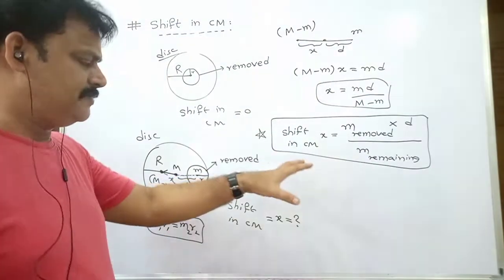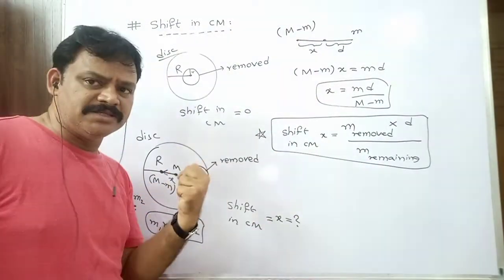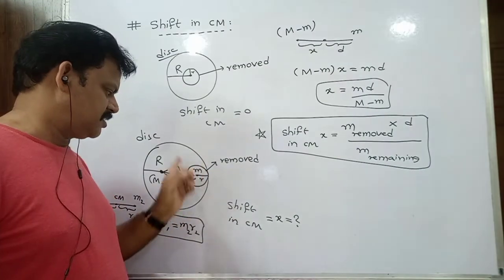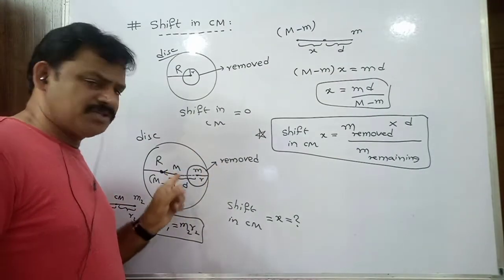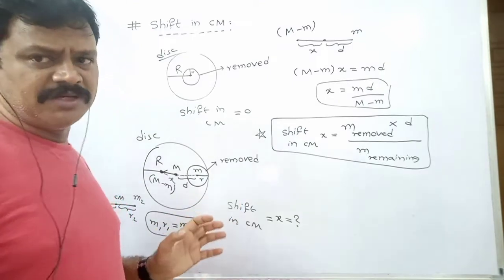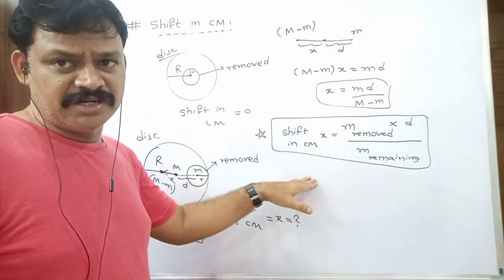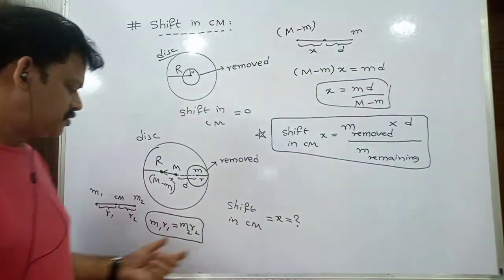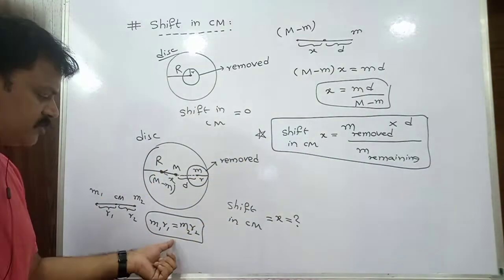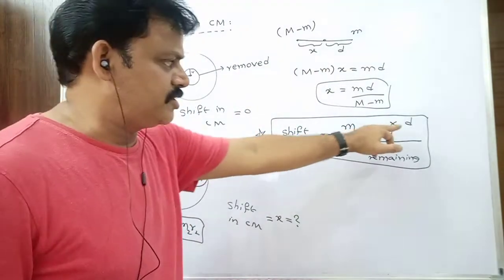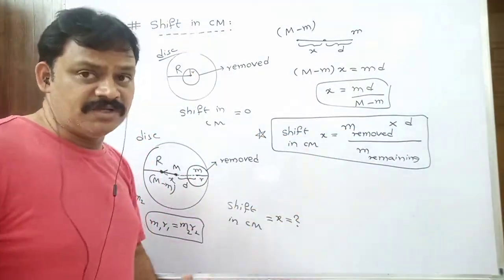If something is removed from the portion, some circular shaped body or square shaped body, for different applications, whatever the shape may be, this is the general expression for the shift in center of mass, and we can derive it by using the algebraic sum of moments about center of mass equals 0. Its expression is, remember, mass of the removed part into distance between centers by mass of the remaining part.